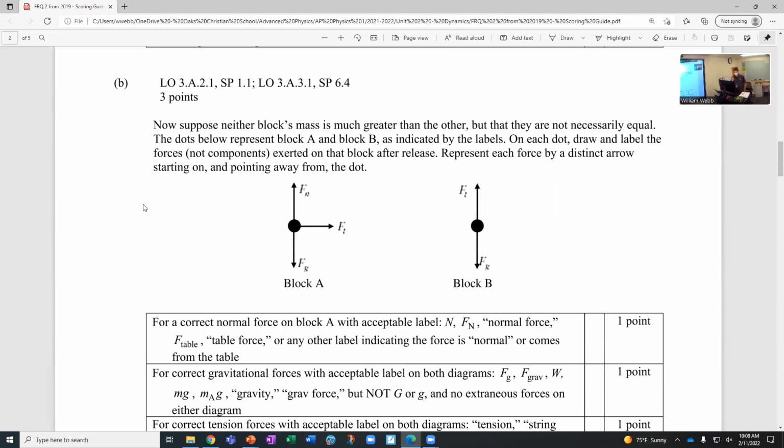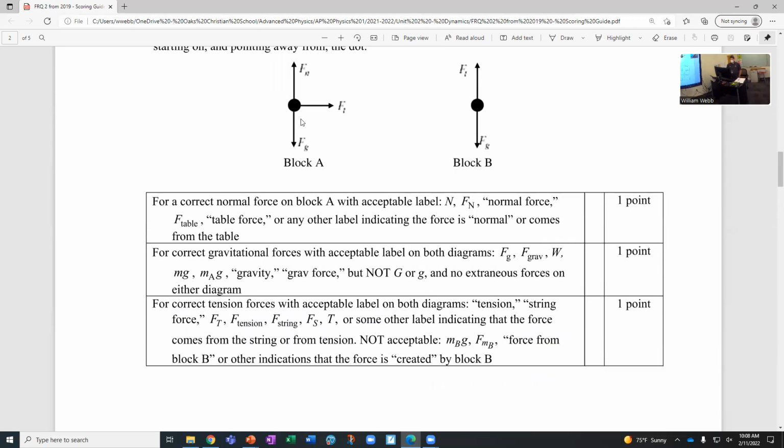And if we look at block A, it has normal force up, weight force down, and tension to the right. If we look at block B, it has weight force down, tension force up. That's all there is. And so you can see how the points are awarded here. You get 1 point if you labeled the normal force on block A correctly. So you could call it N, F sub N, normal force, force of the table, table force, or any other label that clearly indicates it's a normal force or that it comes from the table. So they're a little less picky on how you label it as long as it clearly indicates the table is supplying some sort of upward force.